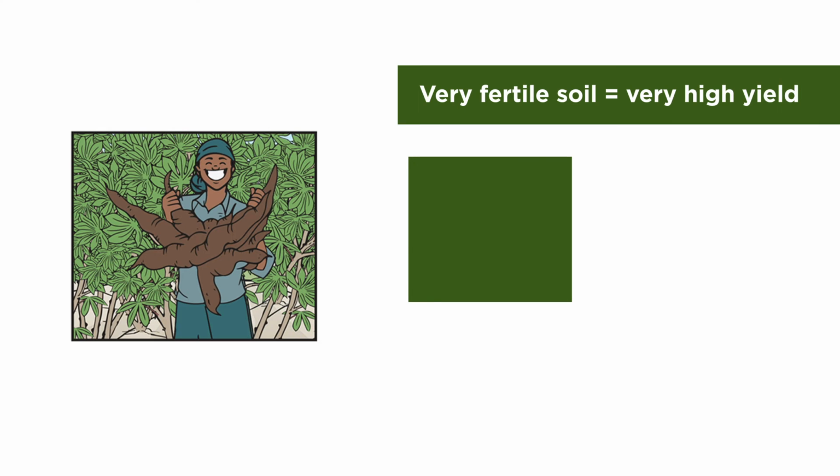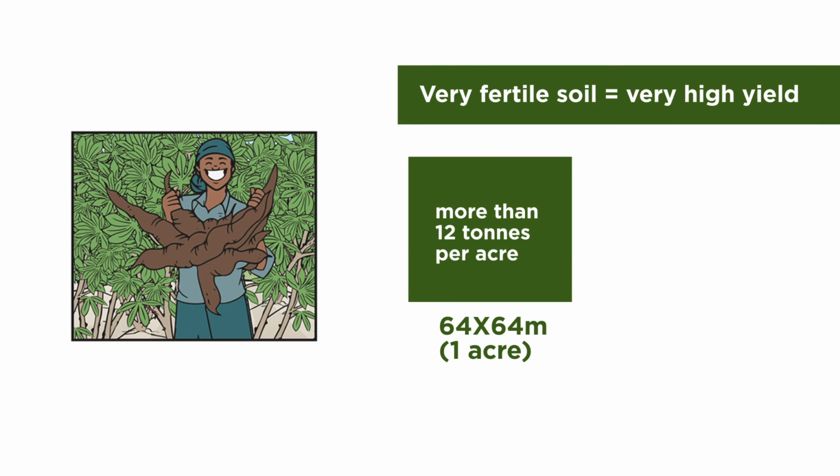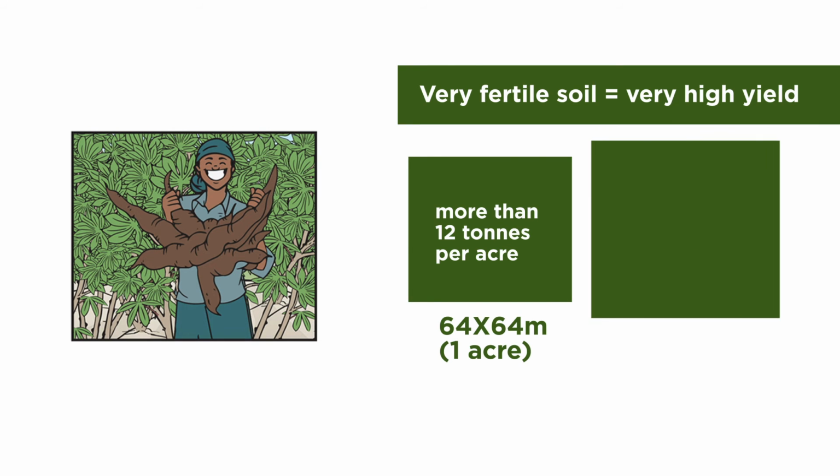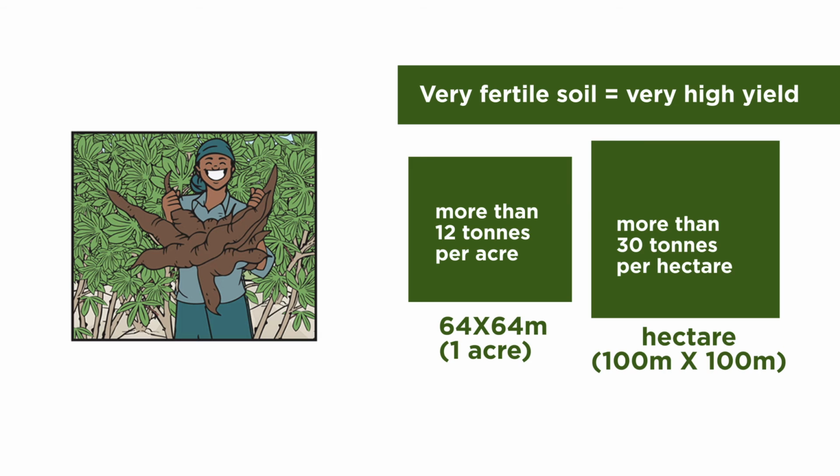In a very fertile field, you expect to harvest more than 12 tons per acre or 30 tons per hectare. This is rare. These are either recently cleared forest fallows or fields that have been well managed and regularly received high rates of organic inputs and fertilizer in the past.